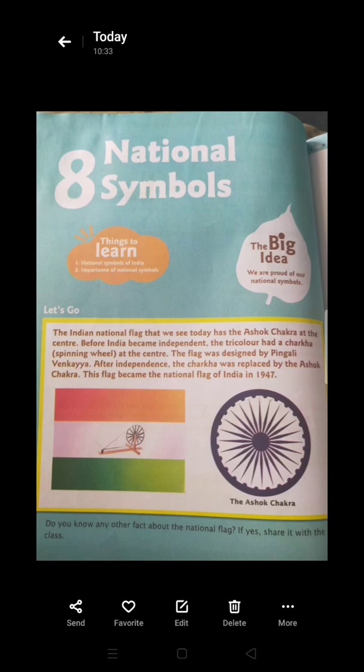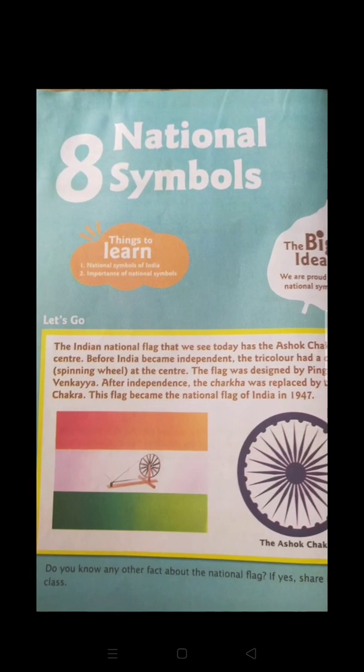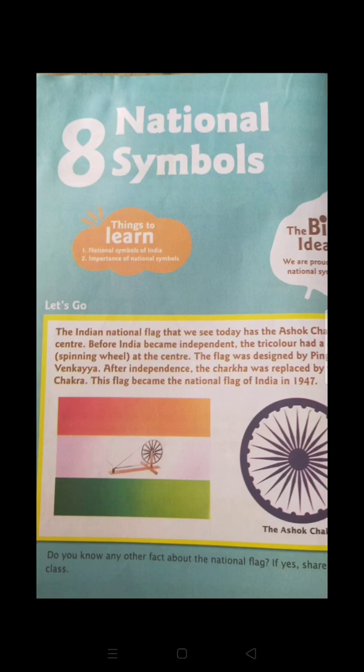Okay, students, as you all are aware, today we are going to start our next chapter, and the name of the chapter is National Symbols. In this chapter, we are going to discuss what our national symbols of India are, and along with that, the importance of these national symbols.